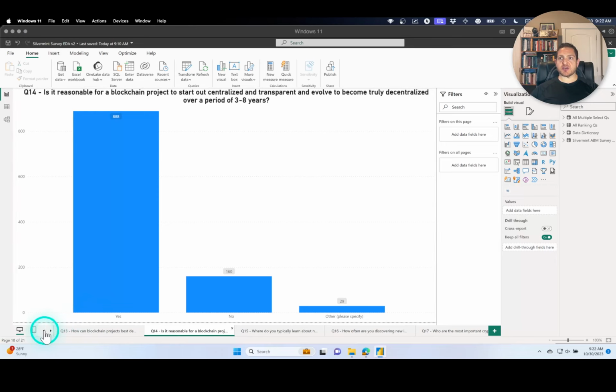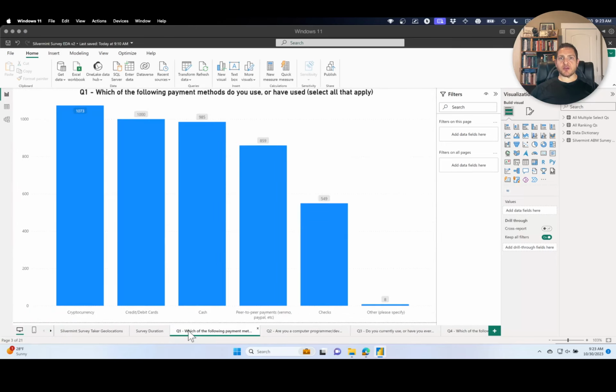So I built initially the first few, and let's zoom all the way back here. I started with this visual, Q1, multiple choice, multiple select. With this, I made sure that I had set the Y and the X axes the way that I wanted. I had suppressed certain labels. I had added a title. I had formatted that title in a specific way, a specific size. I have done nothing with any color templatizing. That's an additional step that we can take.